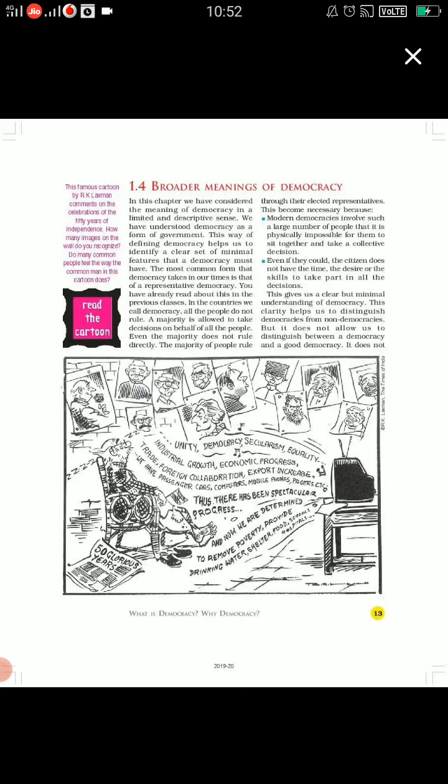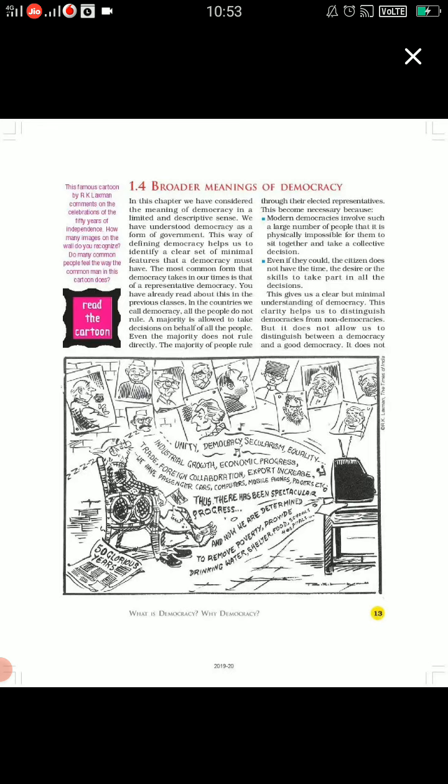Even if they could, the citizen does not have the time, the desire, or the skills to take part in all the decisions. It is not possible that everybody will go there, that everybody has the time, or that everybody is interested in all these things. So we have representatives who are going to work on our behalf.